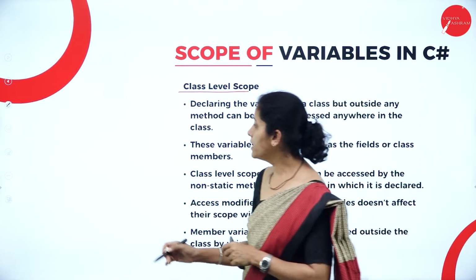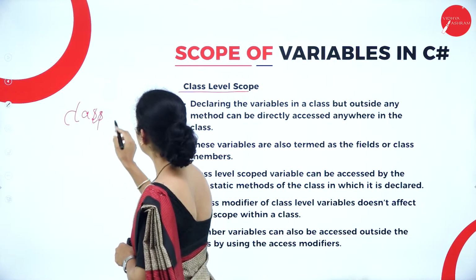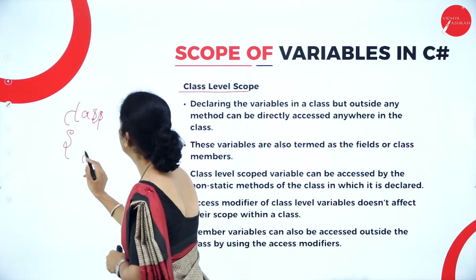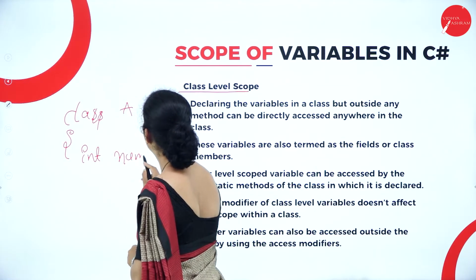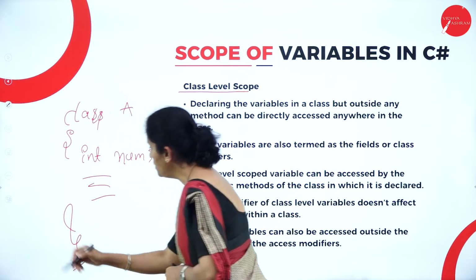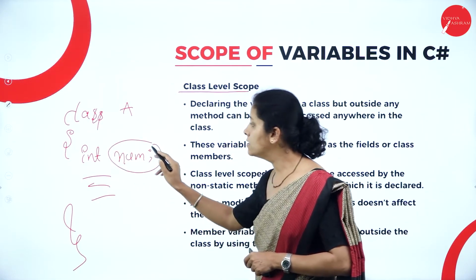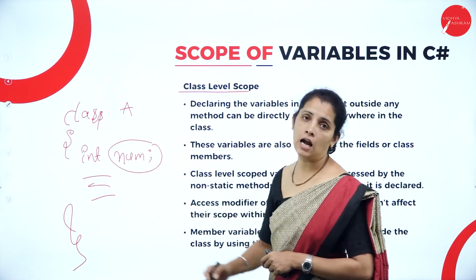That means if I write class A and if I write int number, then I can use this variable named number within the class.